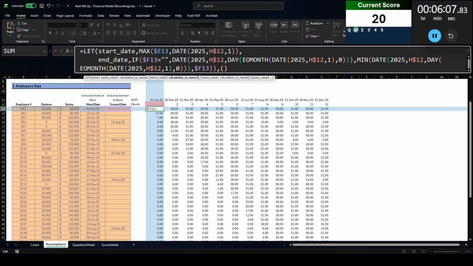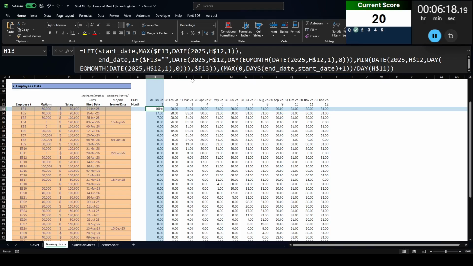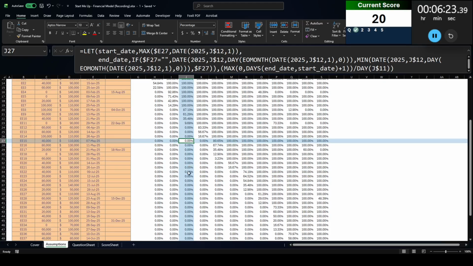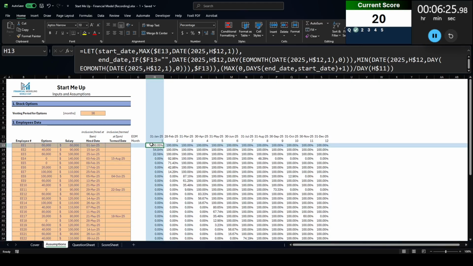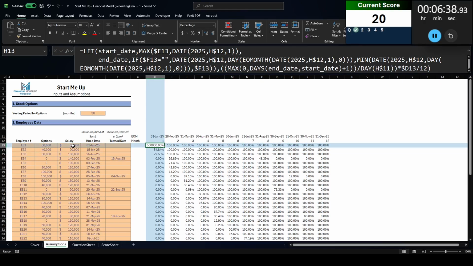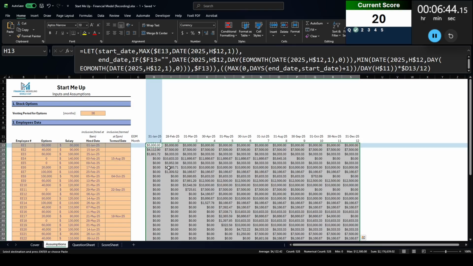I'm going to take that and divide it by the number of days in the month. So I should be able to just take the day value in that row there, and that should get me a percent. Does it work for everybody? I believe that it does. So that's the percentage of days worked in the month. Now to turn that into a salary, let's go ahead and multiply this big number by, this is the annual salary, so I'm going to divide that by 12. Turn that back into dollars. Make it visible. There we go.